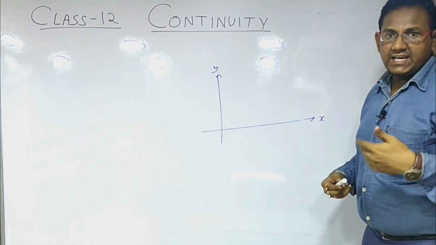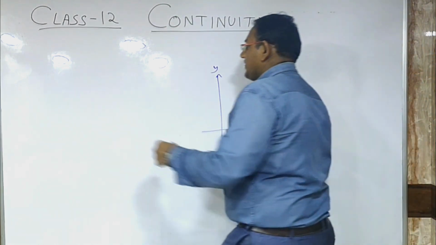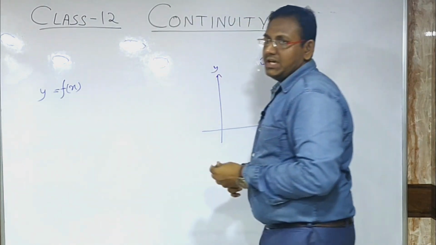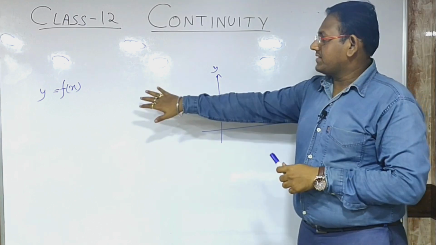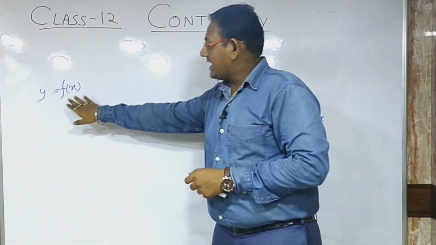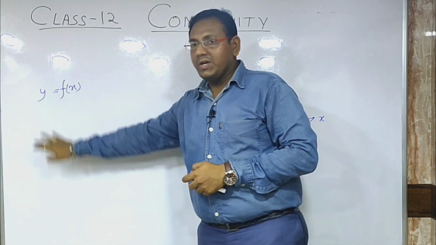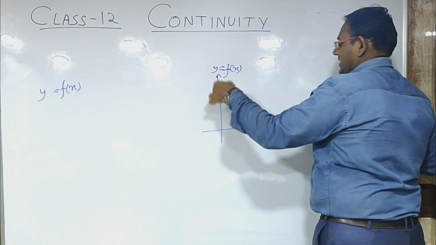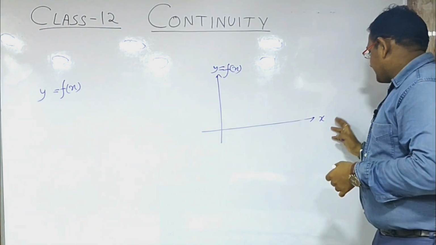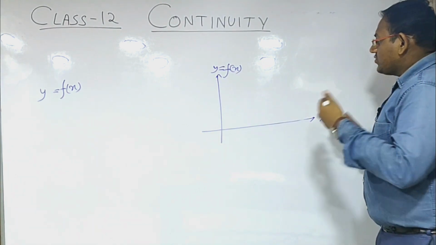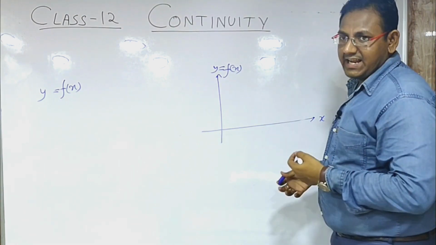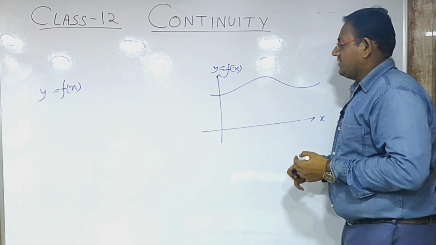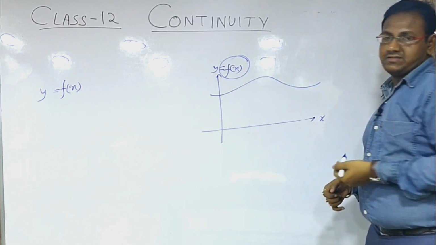Now, whenever we consider a function, we write the function as f of x and we consider this function to be y. This is the basics of functions. So, we can say that f of x is on the y-axis and x is on the x-axis. This function can have any graph over here. Let us consider that this is some kind of graph that f(x) creates.